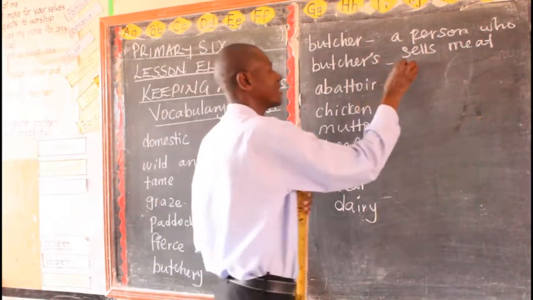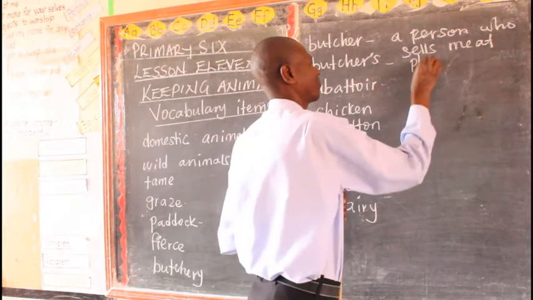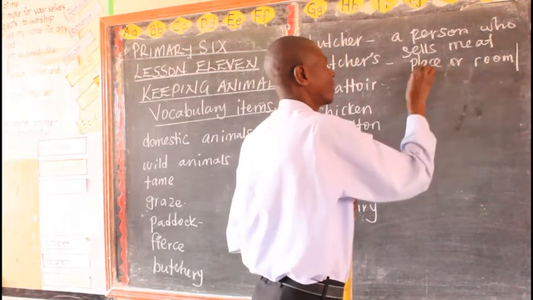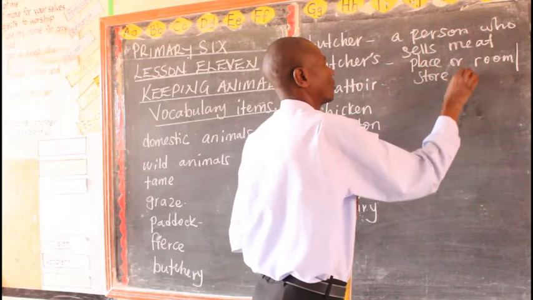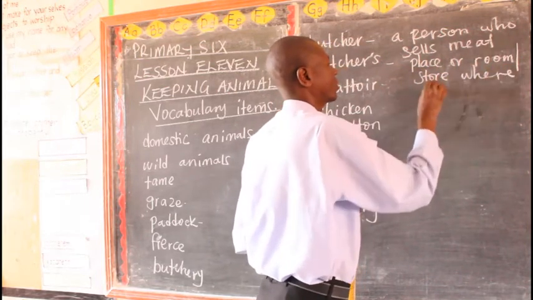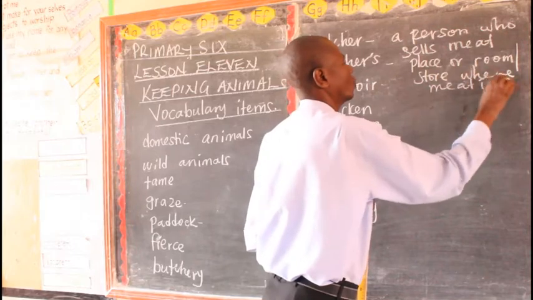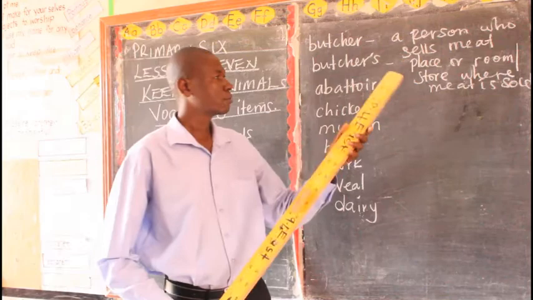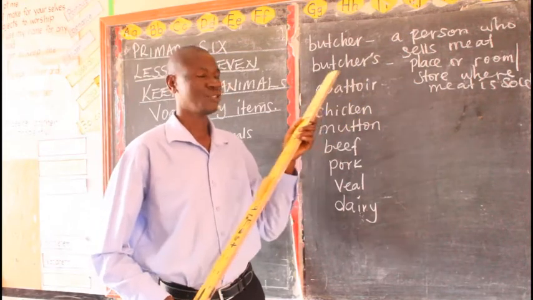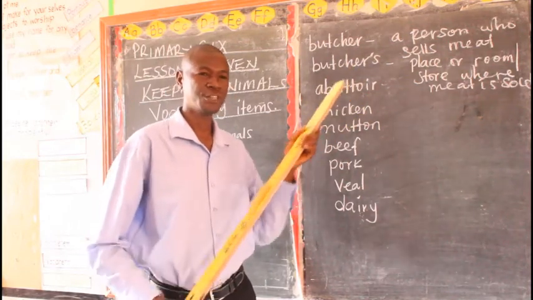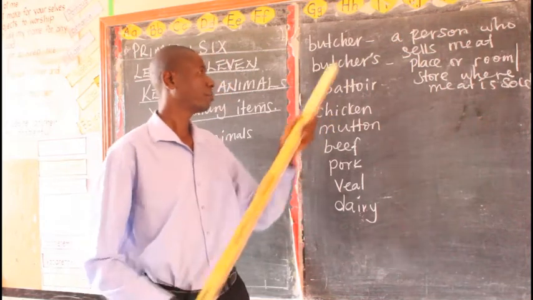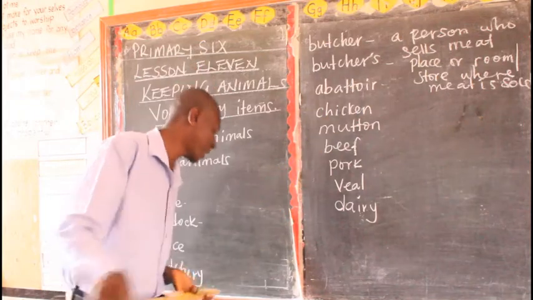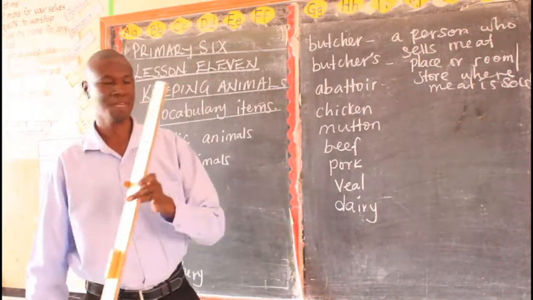Butchers, this now is a place or room, or we can call it a store, where meat is sold. A place, room, or store where meat is sold is called a butcher's. So butcher is a person. Butcher's is a place where meat is sold. Butchery is an act of selling meat.